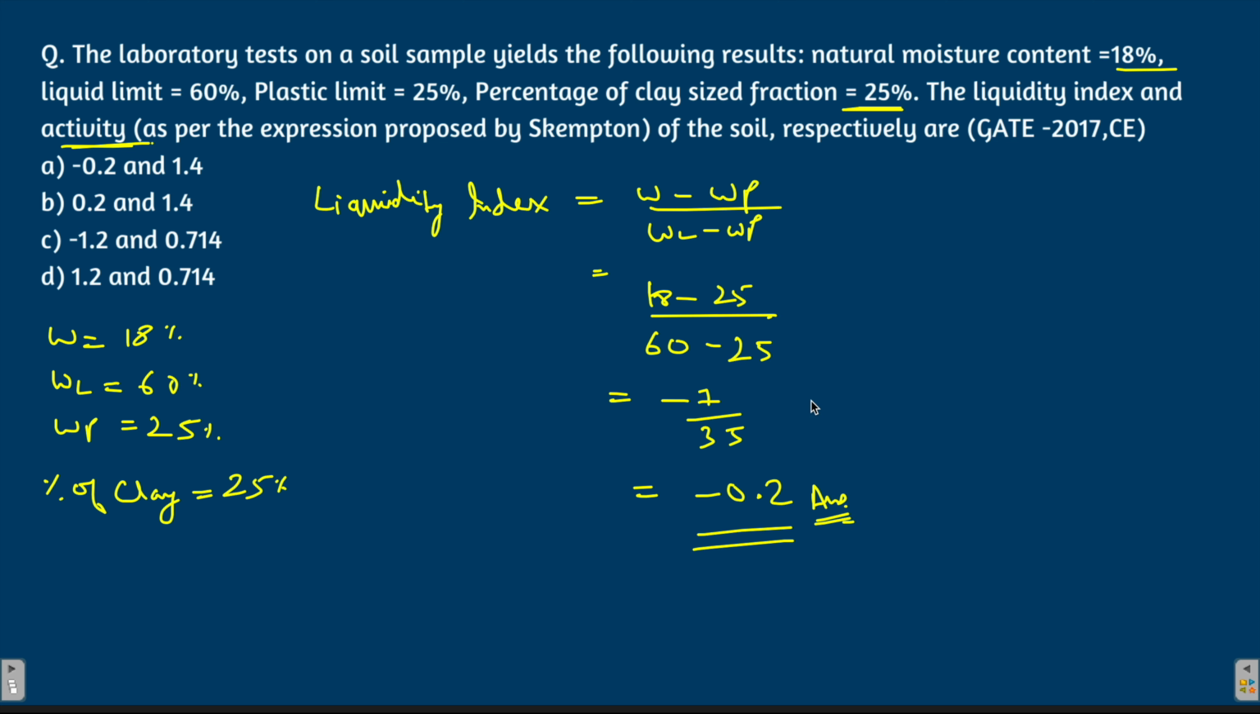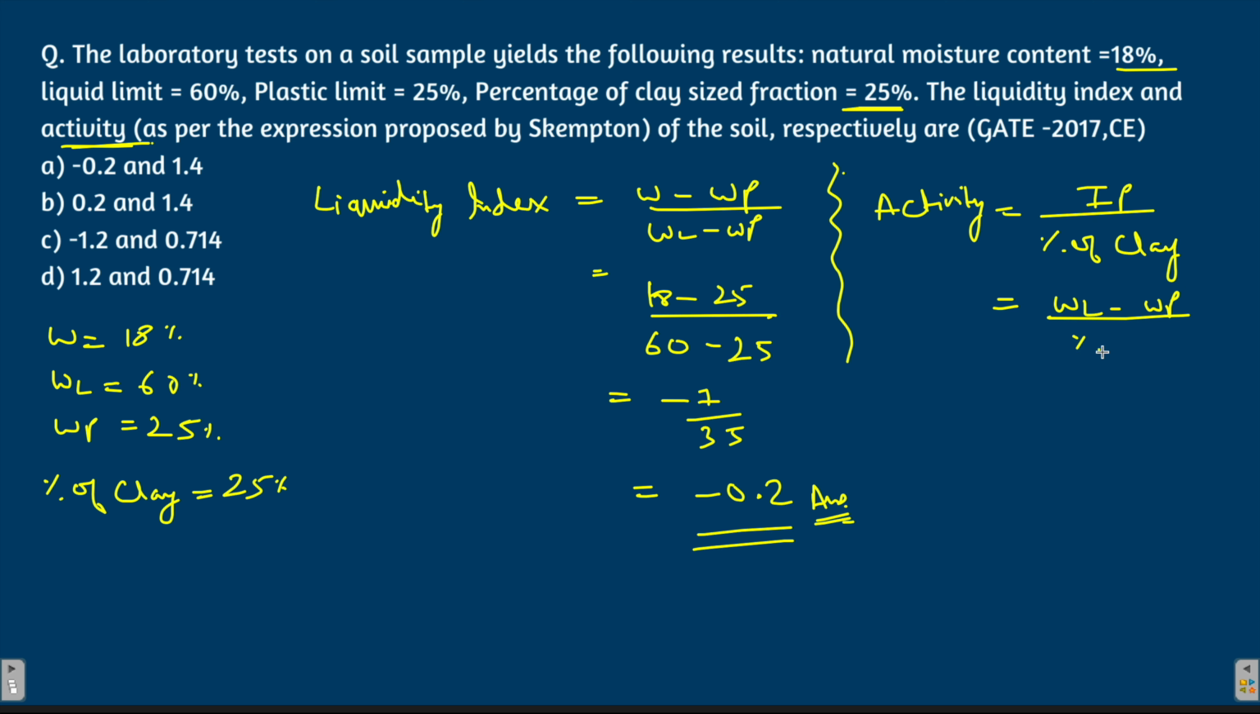Now the next part of the question says that we have to find the activity. So the activity of the soil, the formula for activity is IP by percentage of clay. IP means plasticity index, that is liquid limit minus the plastic limit, by percentage of clay.